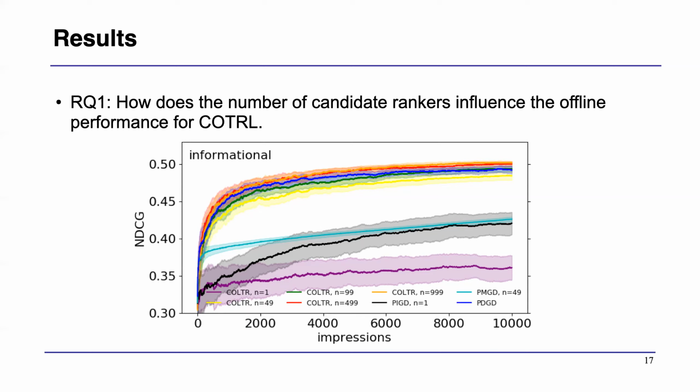Another thing I want to mention here is that the reason we only do the 49 candidates for the multileaving baseline is because the computational cost of online evaluation becomes considerable after this point. But for our method, the counterfactual method does not rely on online evaluation. Instead, we just compute the IPS score for each candidate ranker. So the computational cost is actually linear to the number of candidates for our method. As a result, we can easily compare a huge number of candidate rankers.